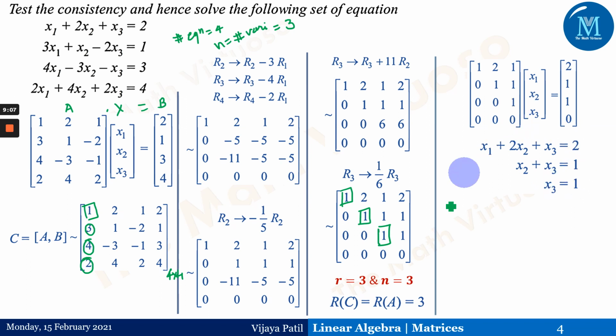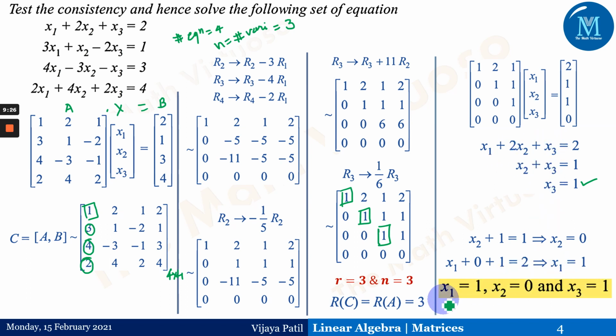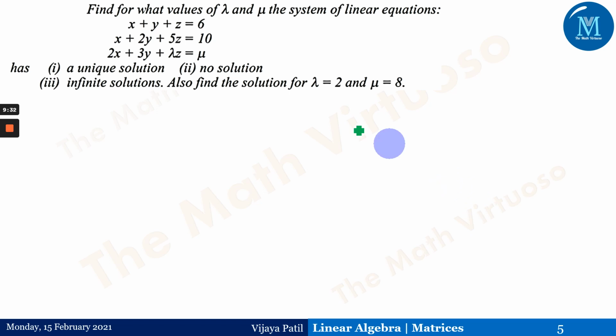If you observe, this particular matrix is 1 to 1, so because of this 1 we are directly getting the value of x3: x3 equals 1. Take this value and put it in the previous equation, and we will get the value of x2. Similarly, if we take the values of x2 and x3 into the first equation, we will get the value of x1. In this way you get x1, x2 and x3 as 1, 0 and 1 respectively. Then moving ahead with the next problem.